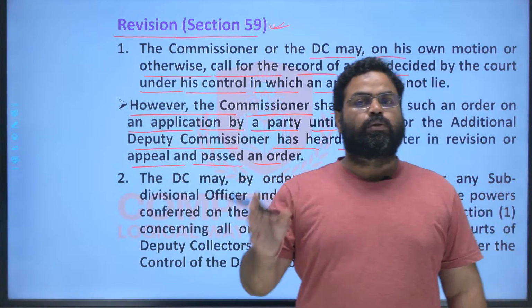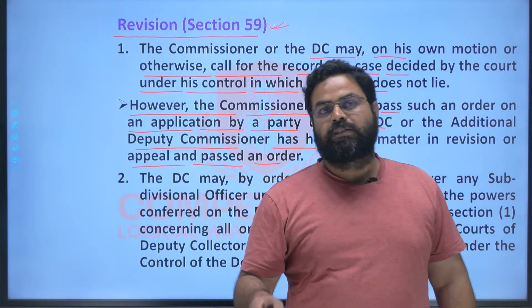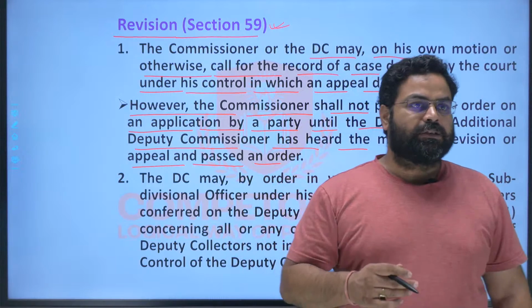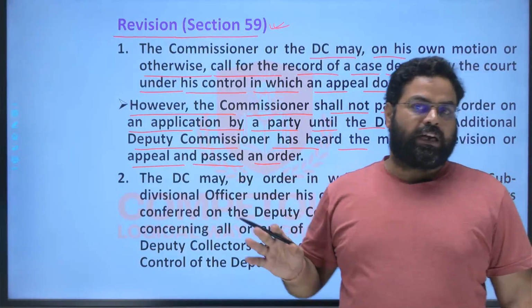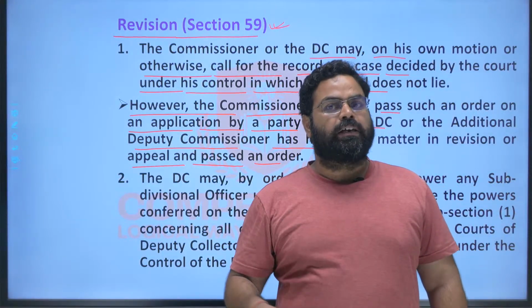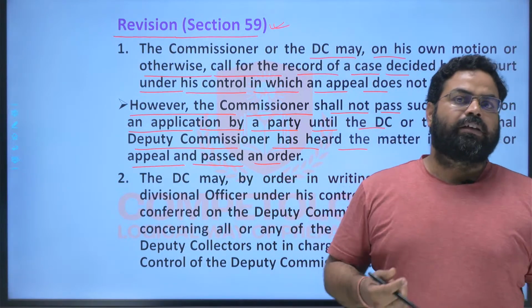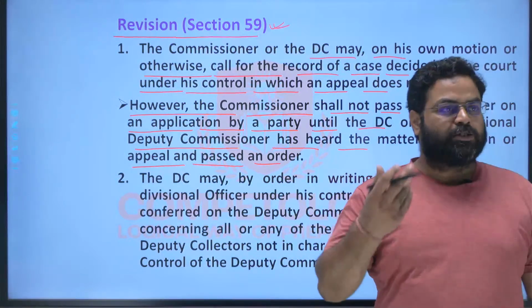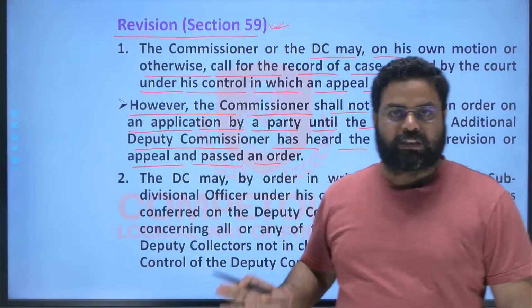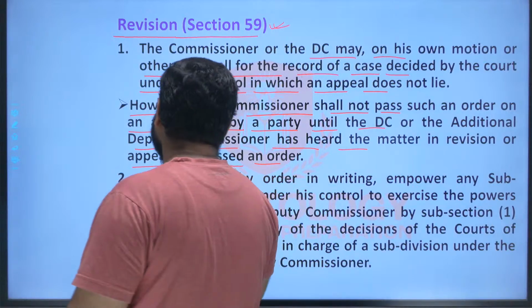First of all, you have to go to the SDO, thereafter the ADC or DC, and then only the commissioner. And even the commissioner cannot bypass the additional collector or the collector, and straight away ask for the file from the SDO office. Such things cannot be done.